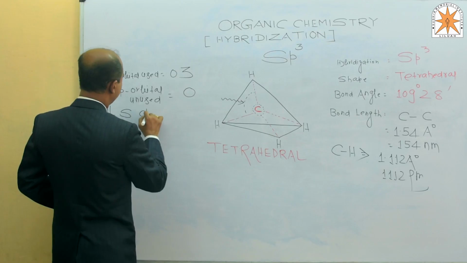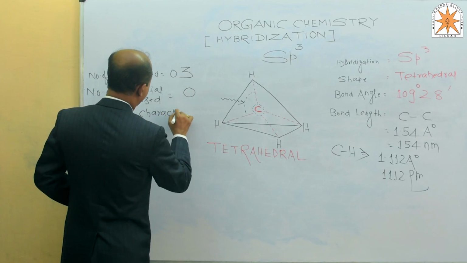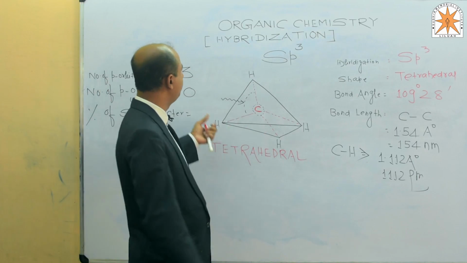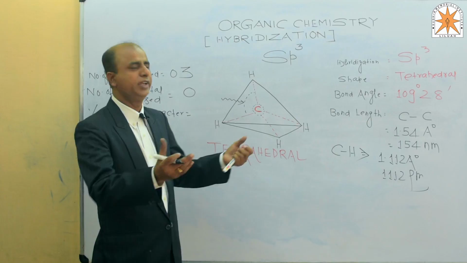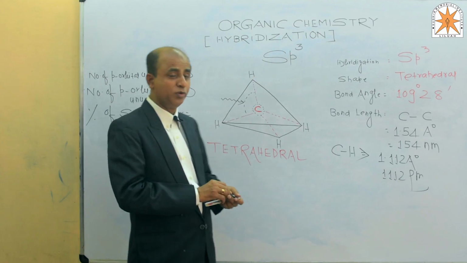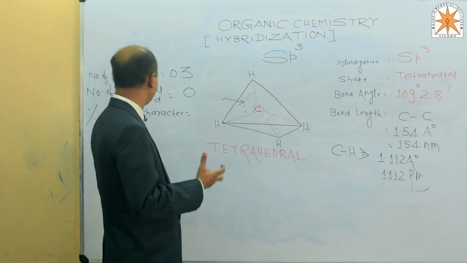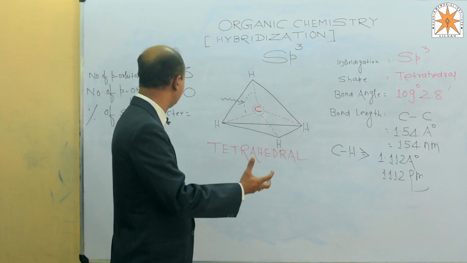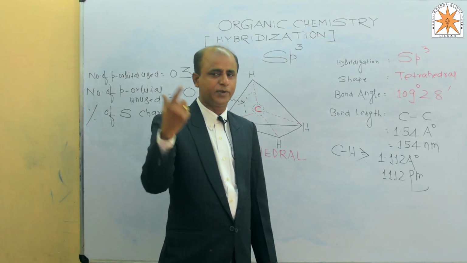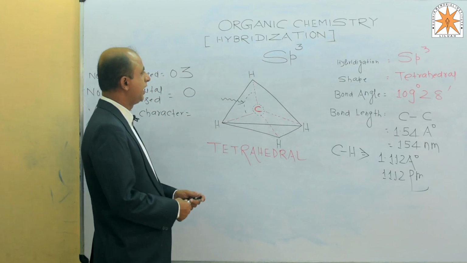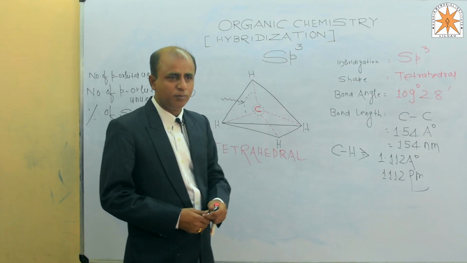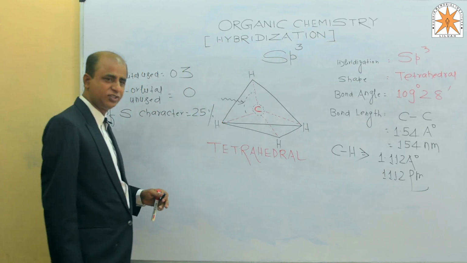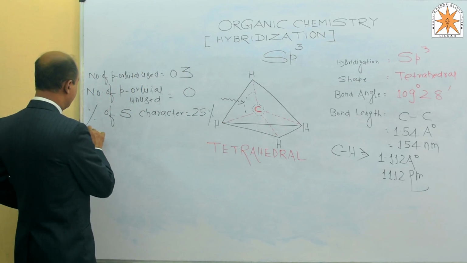Now come to the percentage of s character. We have to calculate s character because it is extremely important, being the deciding factor in attraction. The compound which has a larger percentage of s character has greater electronegativity. We know that electronegativity means the tendency of an atom to attract the bonded pair of electrons towards itself. Out of 3 plus 1, 4 orbitals, 1 is s. It means the s character will be 25%.